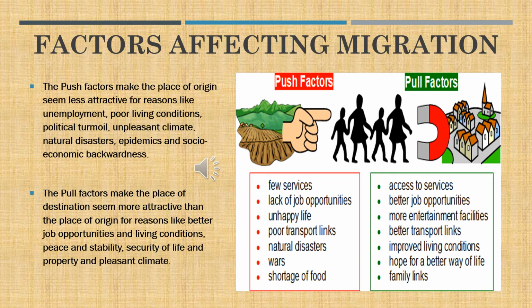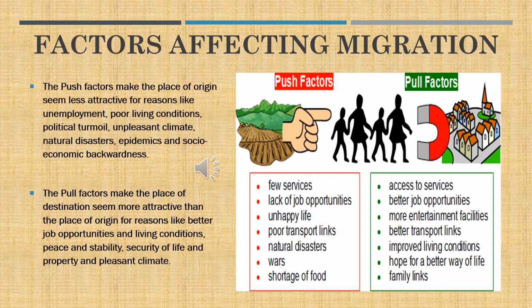Coming to the pull factors, these make the place of destination seem more attractive than the place of origin for reasons like better job opportunities and living conditions, peace and stability, security of life and prosperity, and pleasant climate.